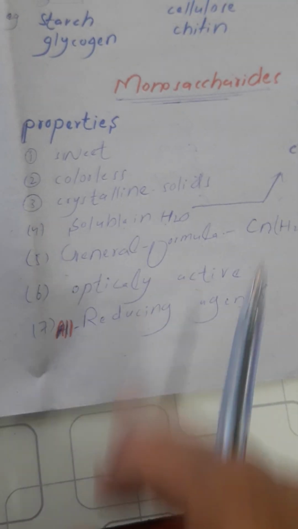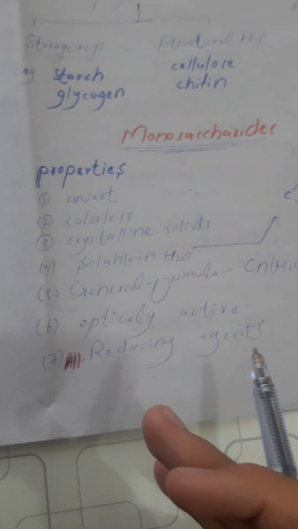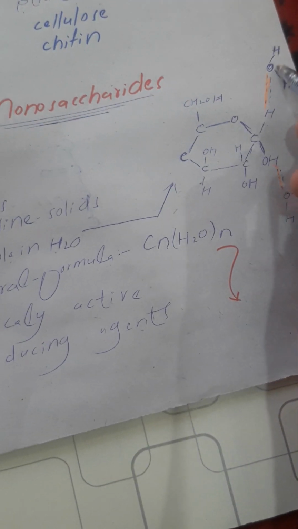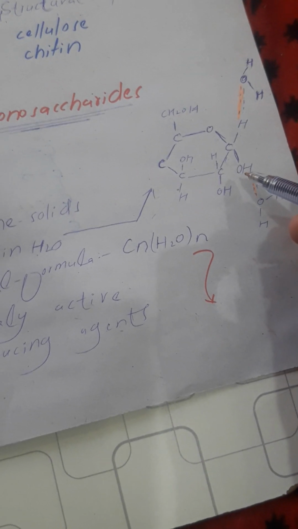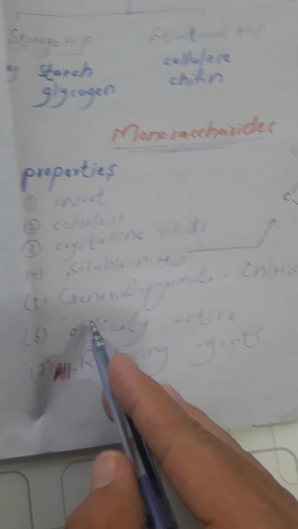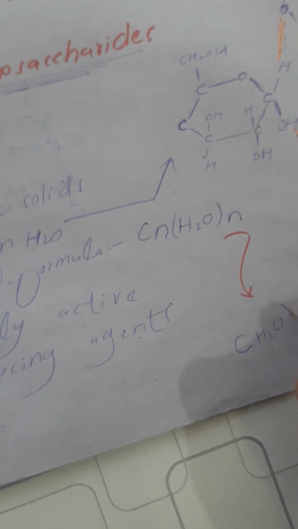Monosaccharide is sweet in taste, colorless, a crystalline solid, and soluble in water because it can form hydrogen bonds with water molecules. So we say that due to hydrogen bond formation, all monosaccharides are water soluble. The general formula of monosaccharide is CnH2nOn, or it can also be written as CH2O.